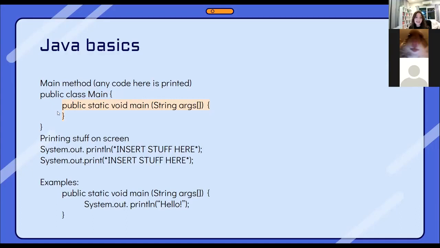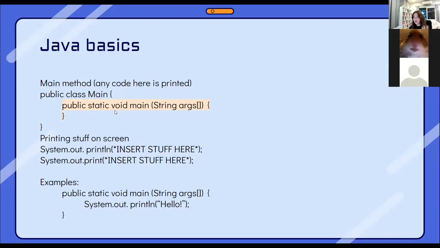And the next part we see right here is the public static void main. So this is the main method, and we already know what public means. It's the same thing as the public class. Static allows the JVM, or Java Virtual Machine, to load the class into memory and call the main method. If it's not static, then the JVM won't be able to call it because there is no object of the class present. The void right here lets the machine know that this program won't be returning anything.